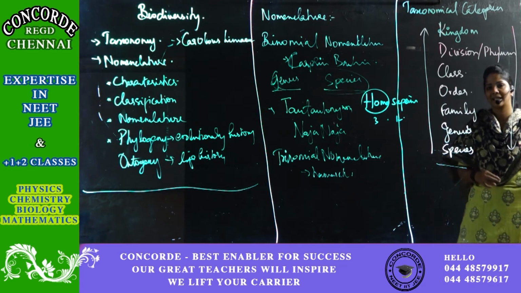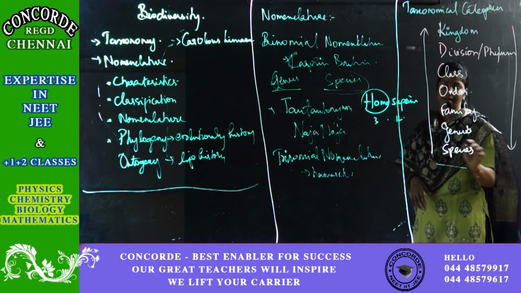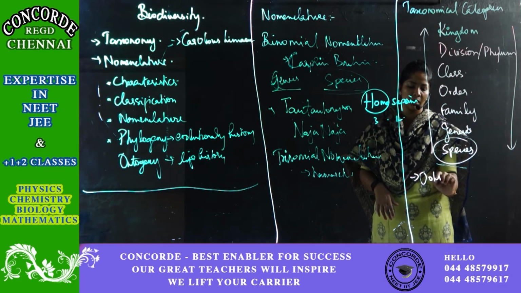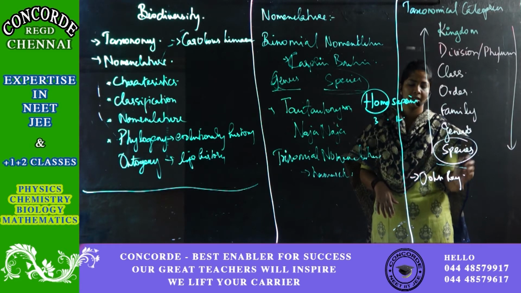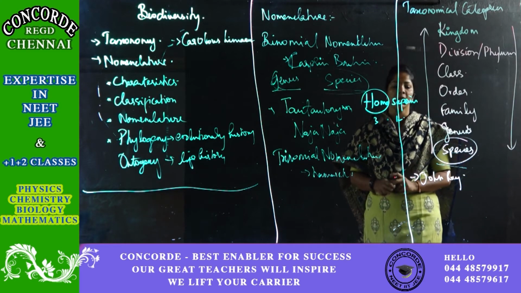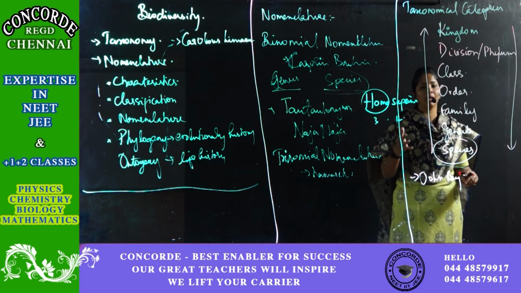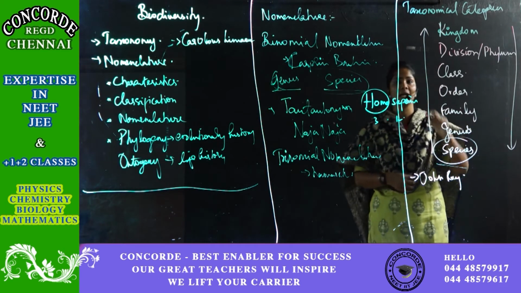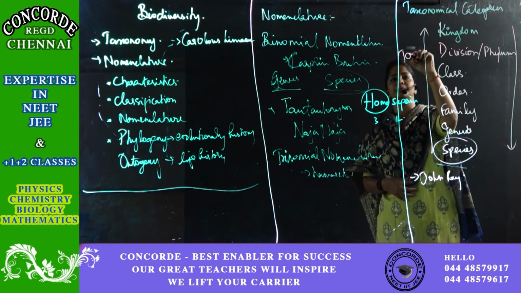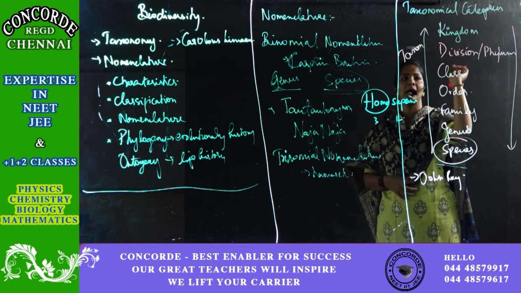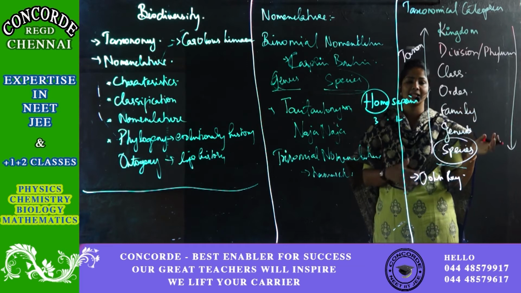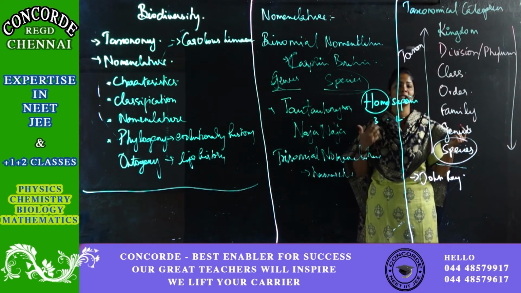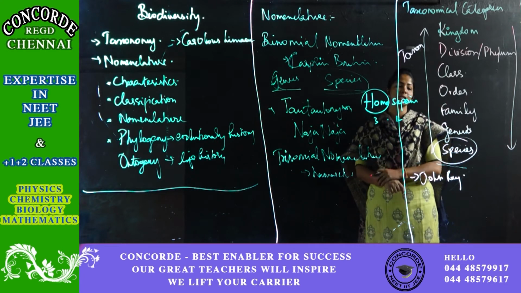So I'll start with species. The term species was coined by the scientist called John Ray. He's the one who coined the term species. I can call one unit of category a taxon. This is one taxon. So class is a taxon, order is a taxon. Whatever parameter I'm classifying on is called a taxon. So this is the lowest.